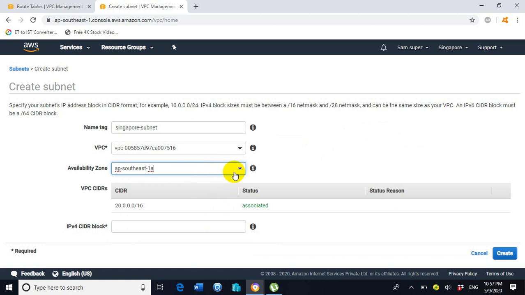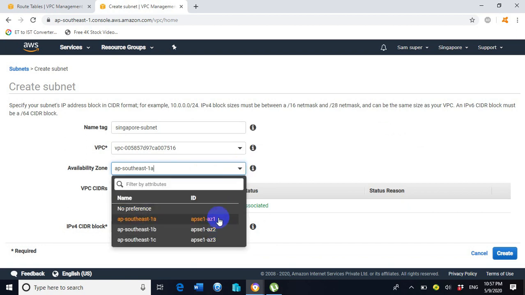So guys, what is availability zone? This is the question from you. The availability zones are the data centers. So you can see here we have 3 data centers with the name AZ1, AZ2 and AZ3. All these 3 data centers are located inside the same geographical region or location, which is Singapore.